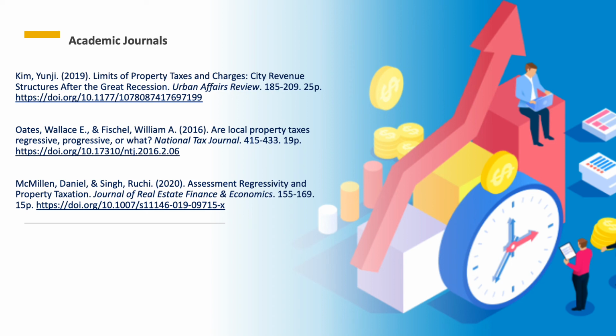And then the third article, called Assessment Regressivity and Property Taxation, talks about the homestead exemptions. Although property taxes can be considered regressive, homestead exemptions imply a progressive tax structure when progressivity is measured as a relationship between tax payments and the property value.